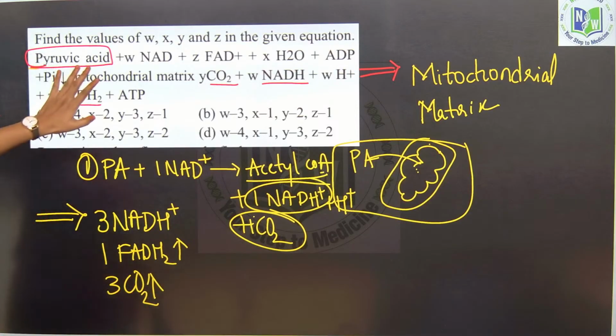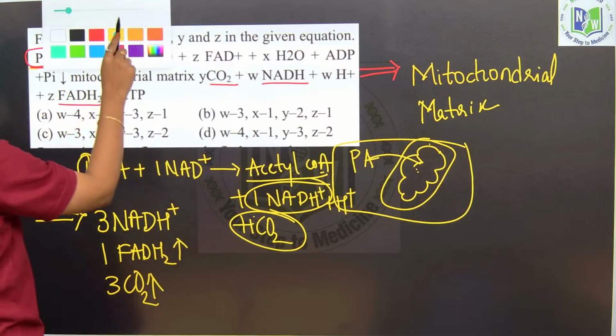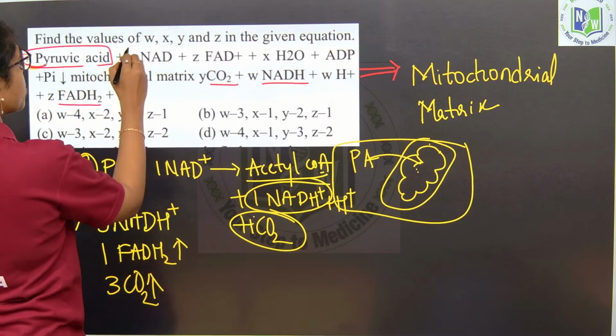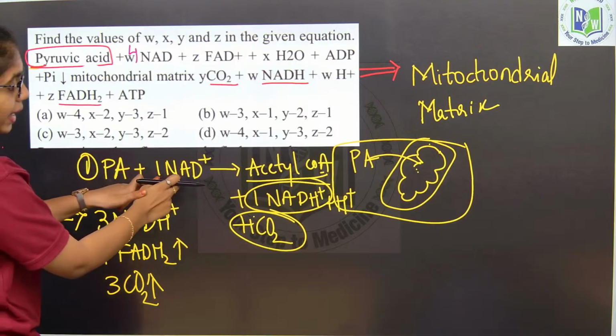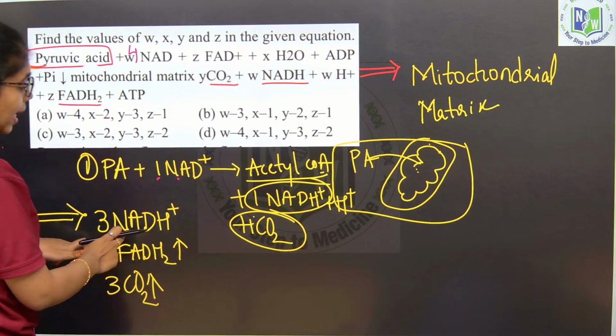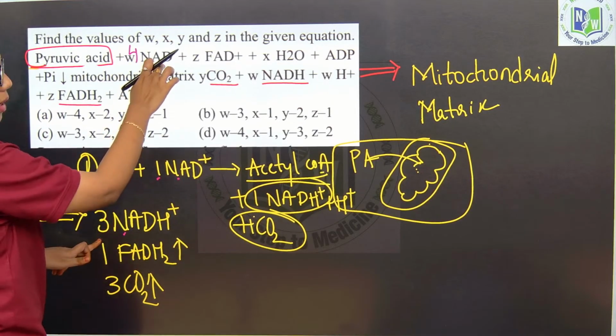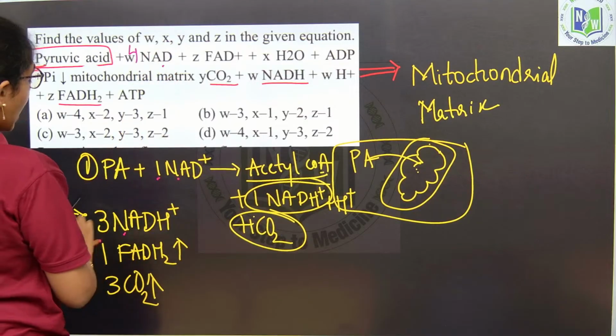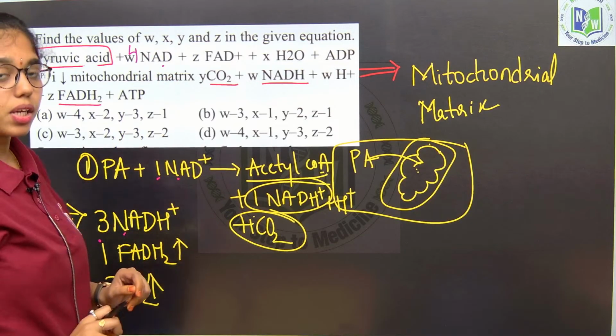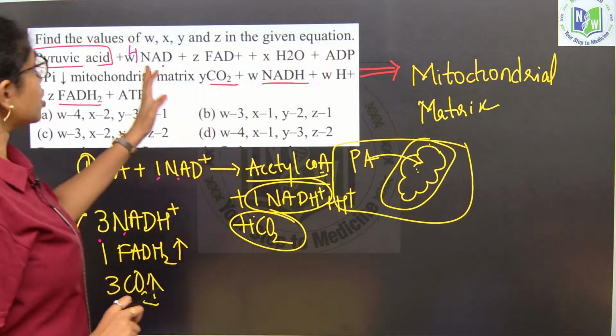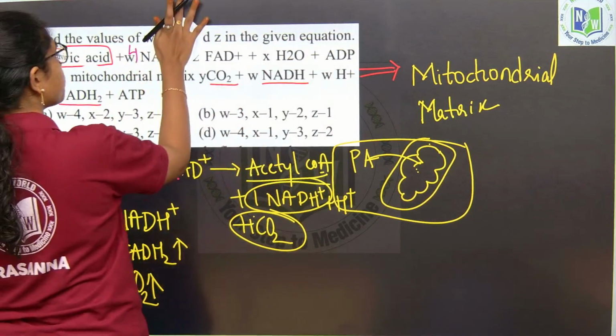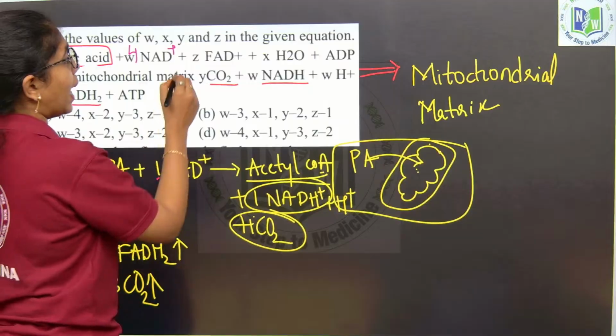So here you look into the question properly, pyruvic acid plus 4 NAD plus, can I write that? 4 NAD plus, because 1 NAD plus is utilized in the link reaction, and 3 NAD plus will be utilized in what? The Krebs cycle. As such, 4 NAD plus, and how much FAD plus?